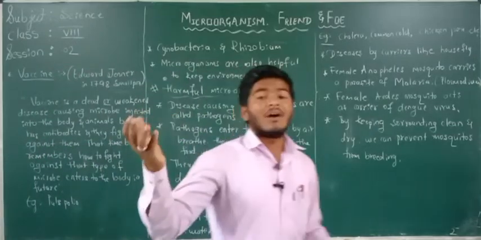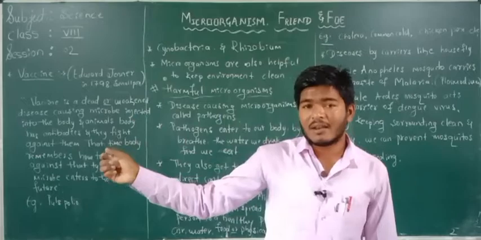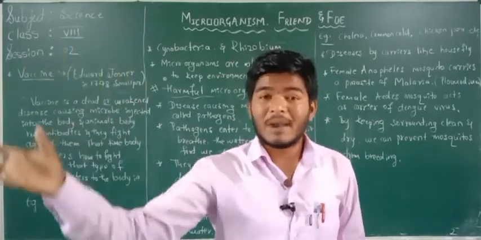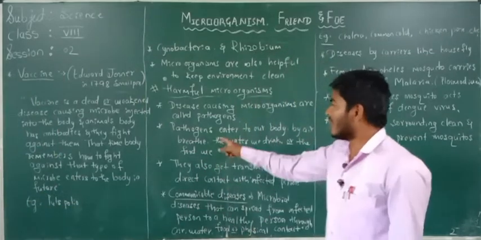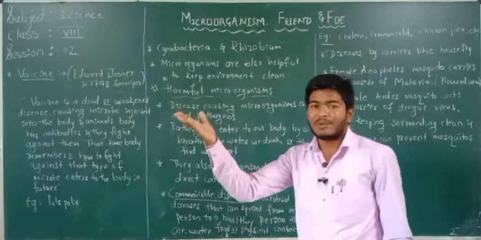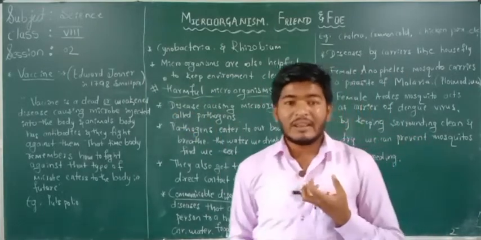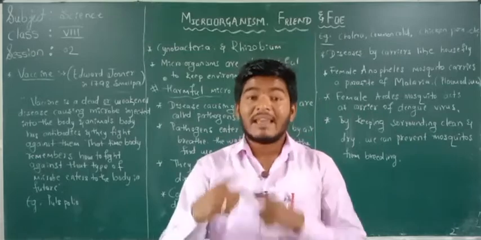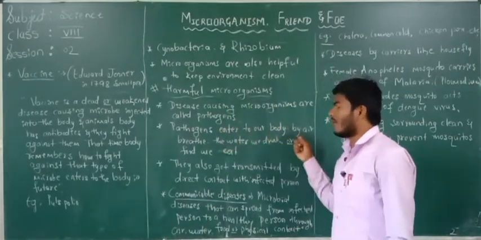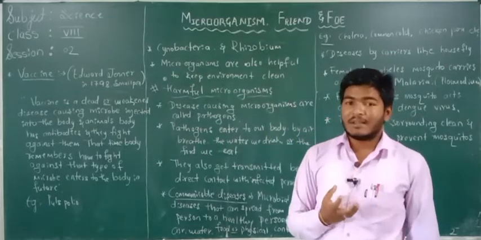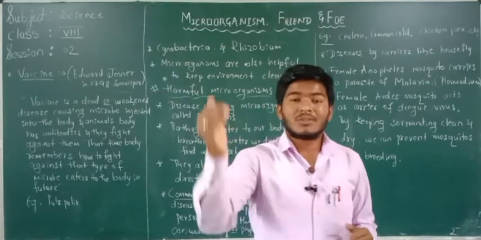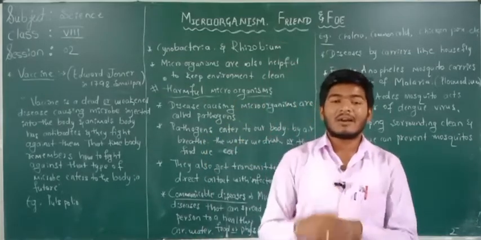The question arises: how do the disease causing microorganisms enter our body, the animal body, or the plant body? The pathogens enter our body by the air we breathe, by the water we drink, and by the food we take. Remember, some pathogens enter our body by the air we breathe, by the water we drink, by the food we eat,